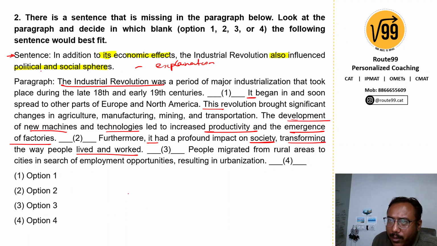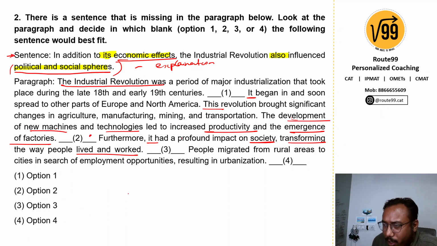And if you are able to see, there is a talk of political and social spheres, and here there is a talk of economic effects. So were these economic effects the development of new machines, technologies, productivity increase and emergence of factories? Yes, right. And here they are talking about society. We are also talking about society. So there is a clear case why we should put the sentence in 2.